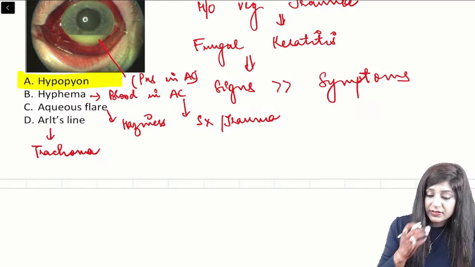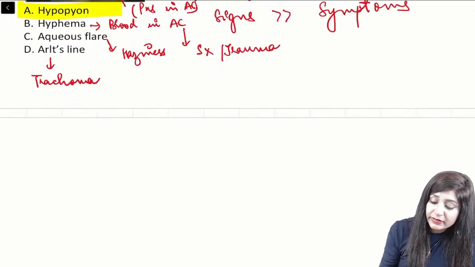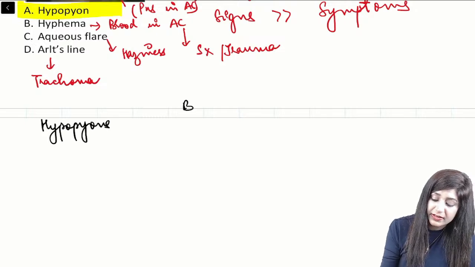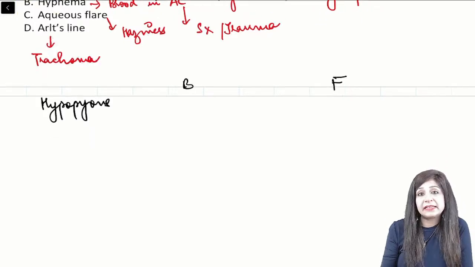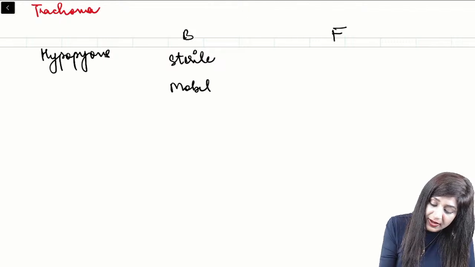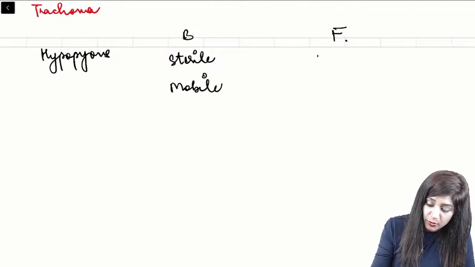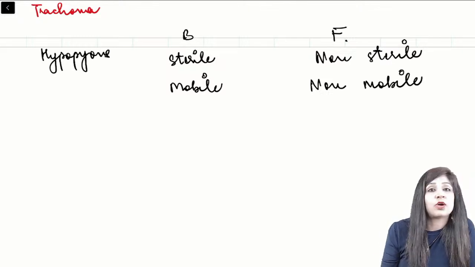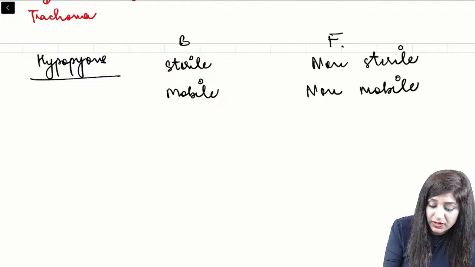Therefore, the answer is hypopyon. Now, another important thing is that hypopyons occur in bacterial as well as in fungal infections, and they are completely different. Bacterial hypopyons are always sterile as well as always mobile, while fungal hypopyons are non-sterile as well as non-mobile. Always remember this about hypopyons.